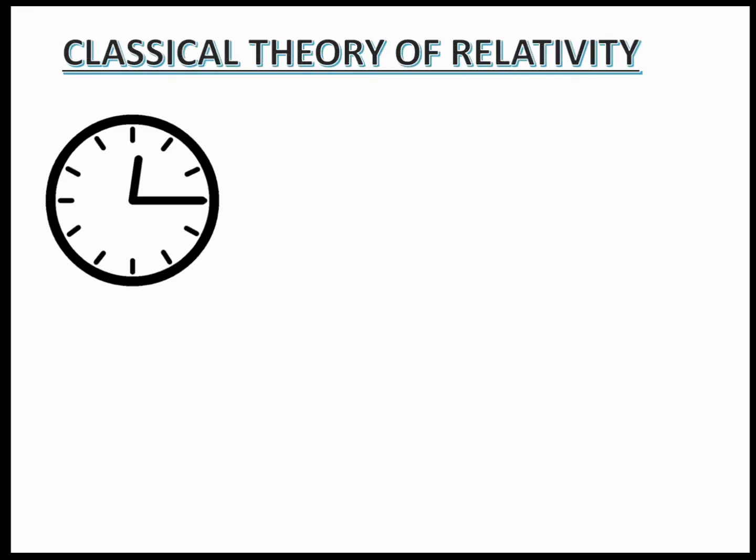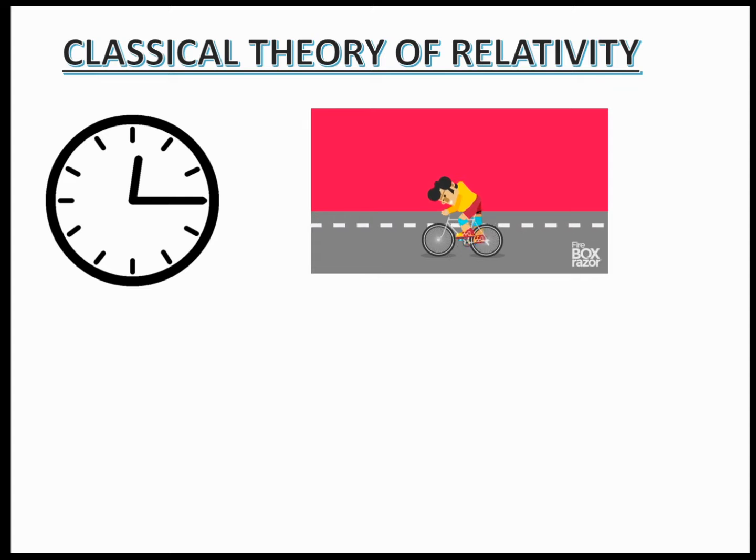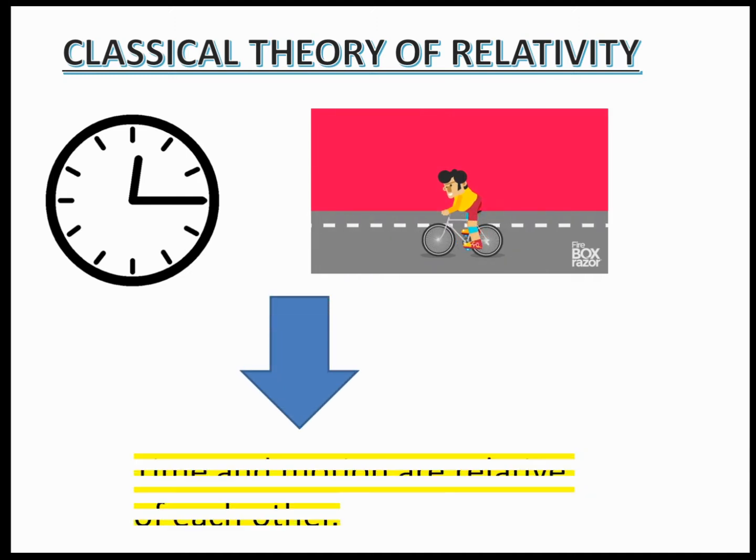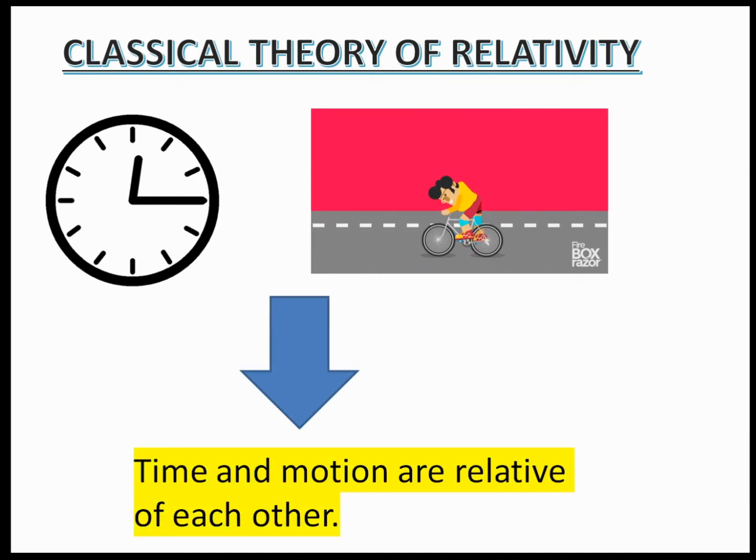Time and motion, which are the two major aspects in our surroundings, are not absolute. They are relative to each other. Even if you have gone through Newton's laws of motion and his works on time and motion, he will also say that they are not absolute, they are relative to each other, by quoting some beautiful examples which you can go through. I will give the link in the description also.